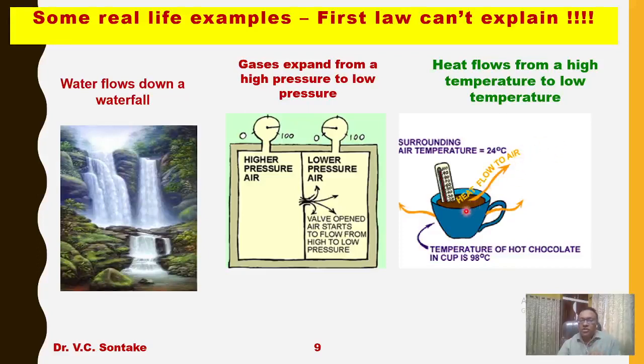But the reverse process is not possible. It will not heat further beyond 98 degrees Celsius when kept in a room. That is, heat flow is not possible on its own from a colder room to the hot chocolate.